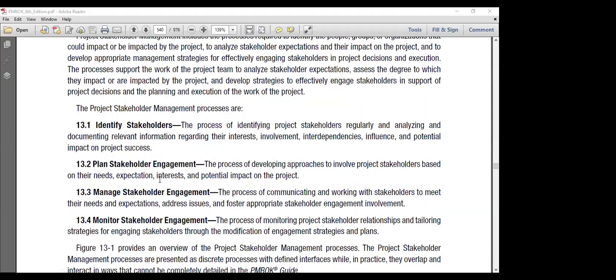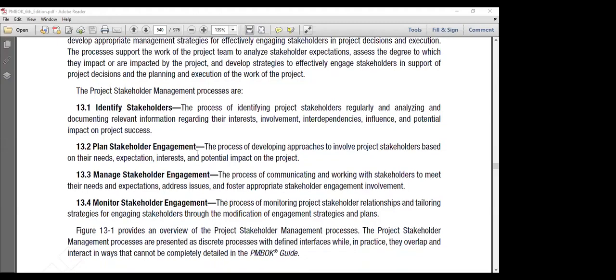There are four processes designed. One is the identify stakeholder, which is part of the initiating process group, where we are identifying the project stakeholders regularly at periodic intervals and analyzing their information like interest in the project, involvement, what level of involvement is expected in the project, interdependencies between the stakeholders, influence, and potential impact on the project success. All are being analyzed and documented into the stakeholder register.